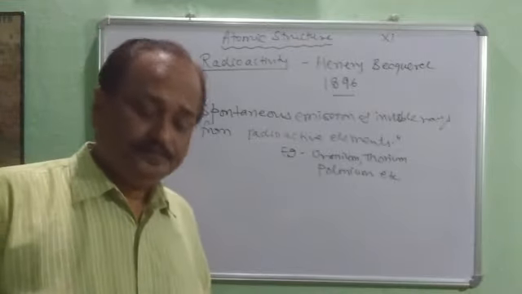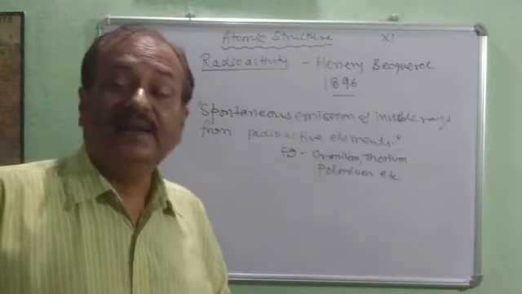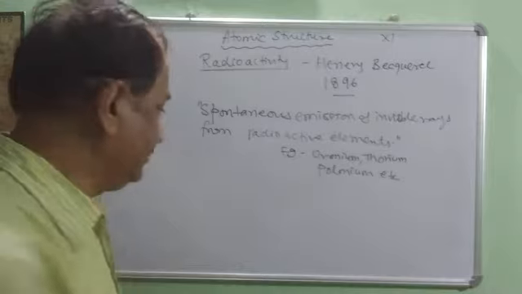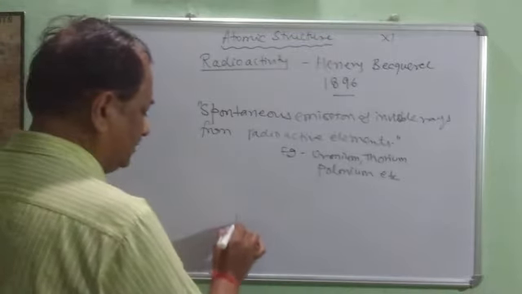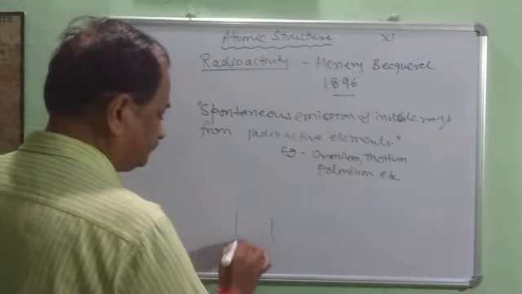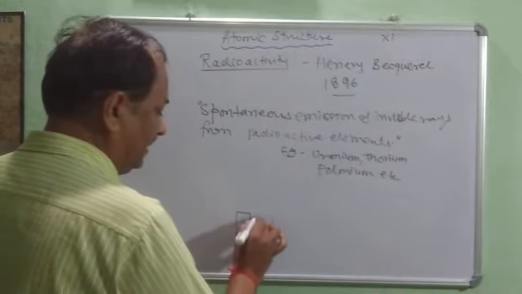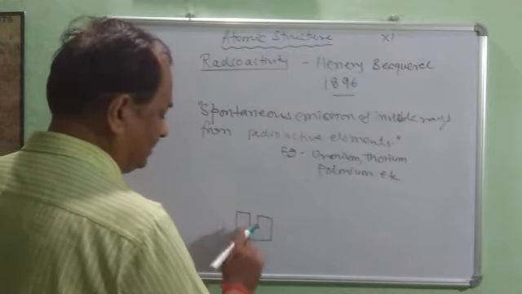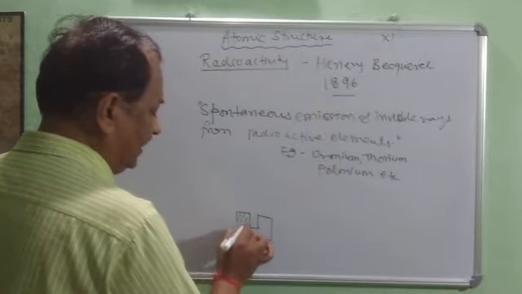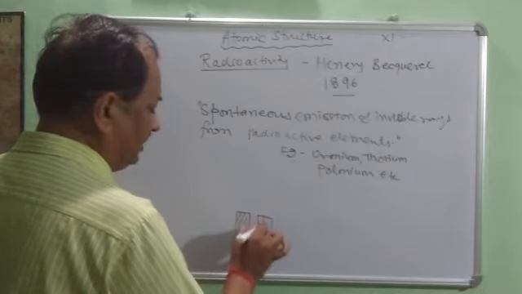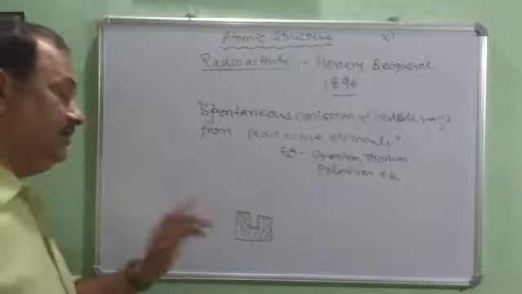So he had taken a lead piece. Here there is a lead block. And why had he taken the lead block? Because lead is a very heavy metal, children, and lead has a capacity to absorb the rays.